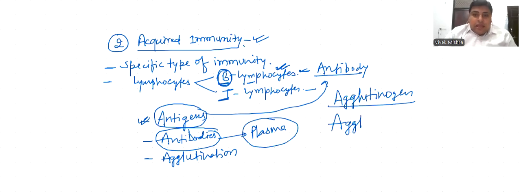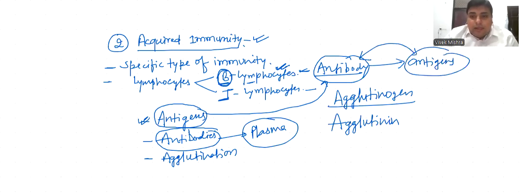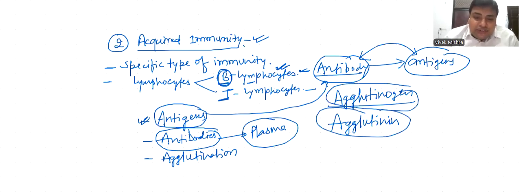And when antibody attacks on antigen, it means antibody-antigen reaction is taking place. We can say the reaction is taking place between agglutinogen and agglutinin, and this reaction is called agglutination.